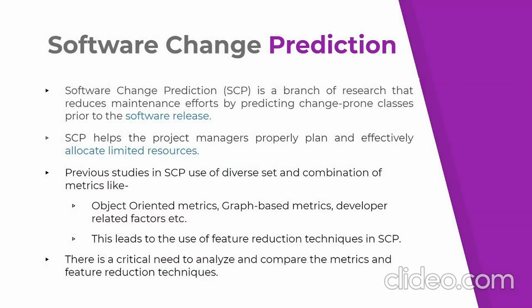SCP is a branch of research that predicts change-prone classes prior to the software release using various machine learning and statistical models. Various studies in SCP use a combination of different metric suites, which include object-oriented metrics, graph-based metrics, etc. Due to the increase in the number of features, the complexity of data increases, which further encourages researchers to use feature reduction techniques. Looking back at these needs, we have proposed a comparative study that compares and analyzes metrics and feature reduction techniques, which has not been proposed earlier in the field of SCP.